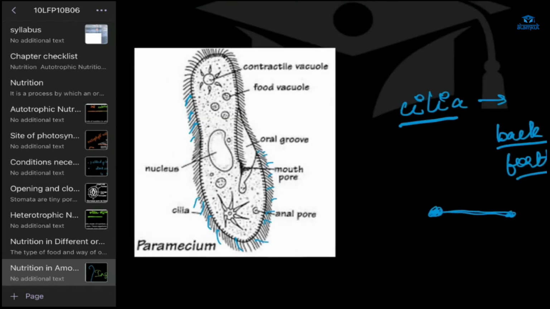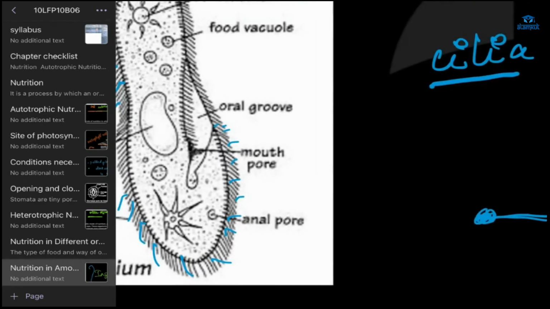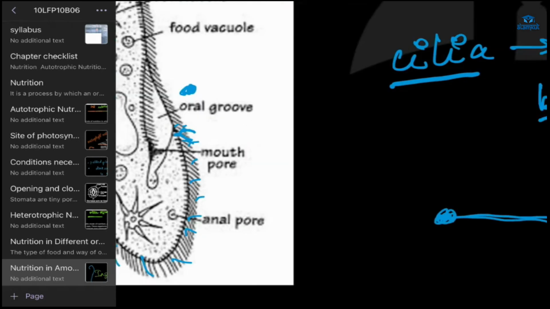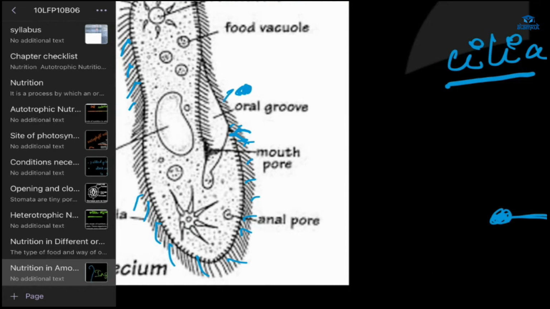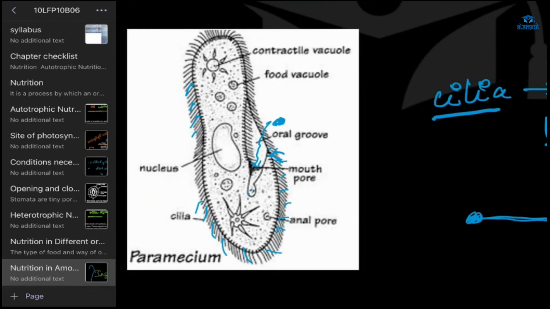From this movement only, what will happen? This is the pore. When food particles come here, there will be movement in the cilia, and because of this, the food particle will get inside this mouth pore. In amoeba, there was pseudopodia, it can go from anywhere, right? But in paramecium, the food particle must go inside the mouth pore, not from other parts.